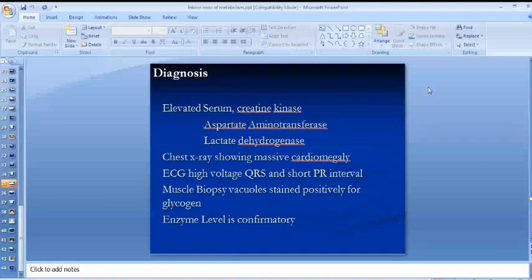So how will you diagnose a patient with Pompe's? Since it involves muscles, muscle enzymes will be raised. What are the three different types of muscle enzymes? Creatine phosphokinase, aspartate aminotransferase, and LDH, which is lactate dehydrogenase. So muscle enzymes will be raised. Chest X-ray may show massive cardiomegaly since this disease involves the heart as well. Number 3, the ECG may show high voltage